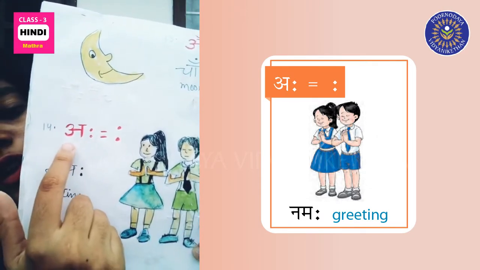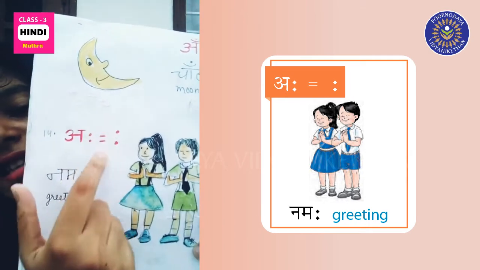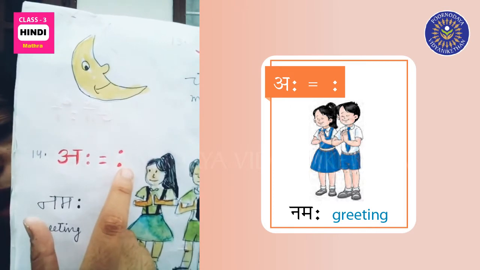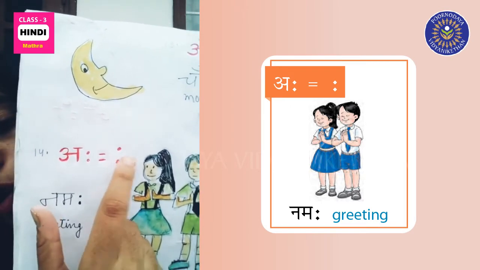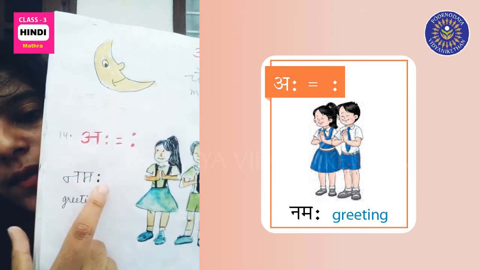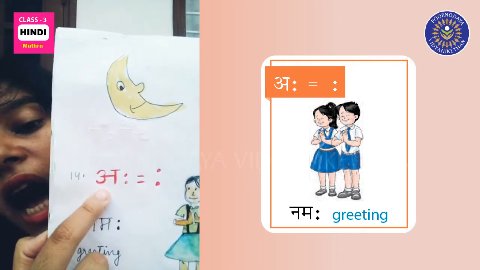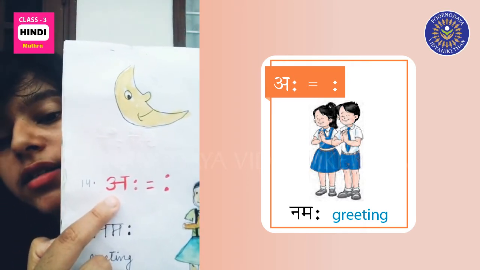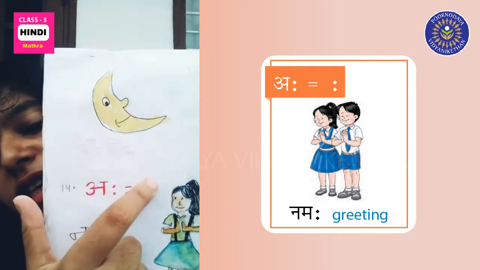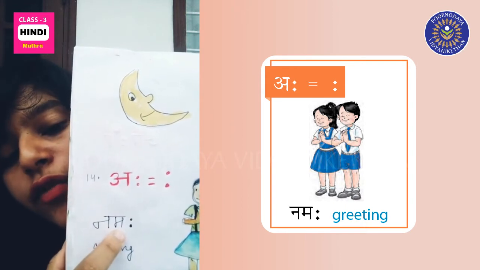Now, the next matra, visarg. You see two dots in front of it. So this itself is not a letter. It is denoted in the form of matra, like two dots. For example, Namaha. This matra sounds like aha. So you put two dots after a word.